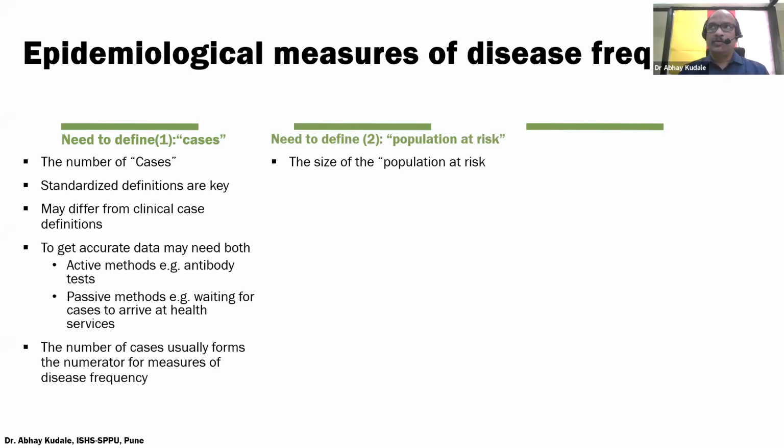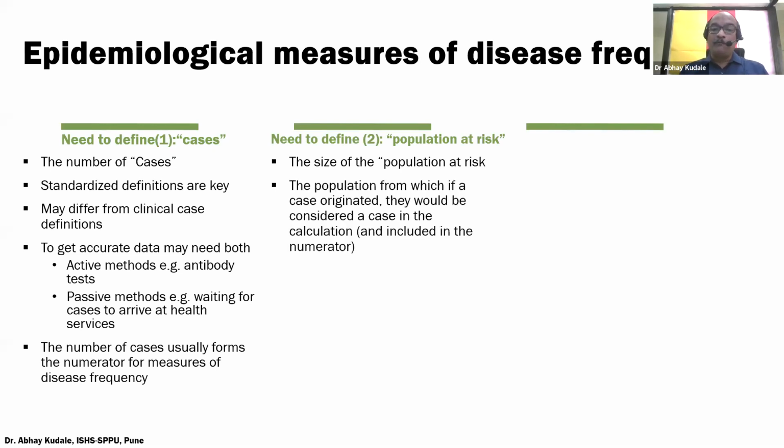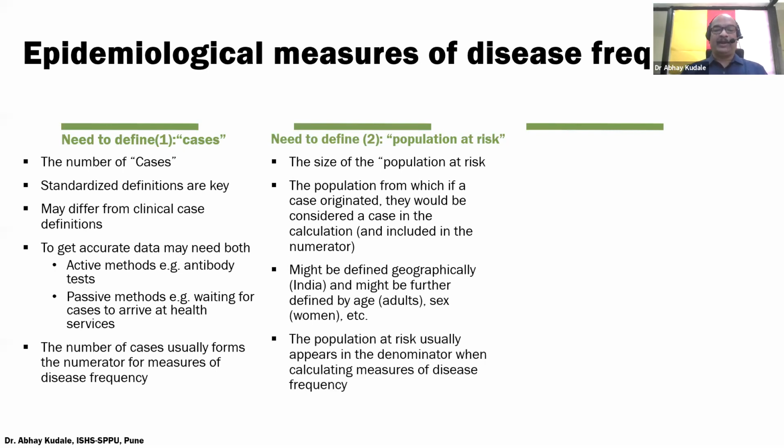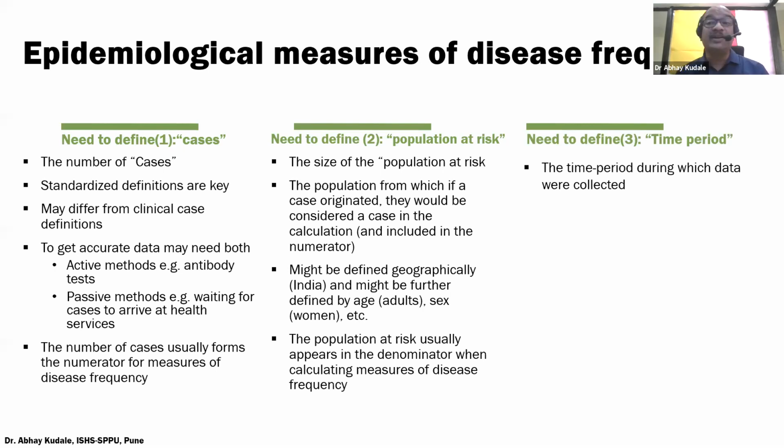So the first important thing is cases. Second, we really need to know about the population at risk. The population from which a case originates would be considered a case in the calculation and included in the numerator. And you can define the numerator geographically or depending on socio-demographic characteristics. Generally, the population at risk appears in the denominator. When calculating measures of disease frequency, we need to be aware of cases as well as population at risk.